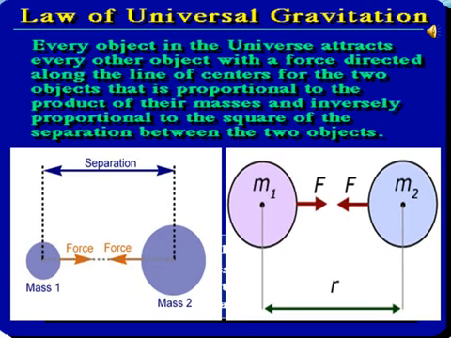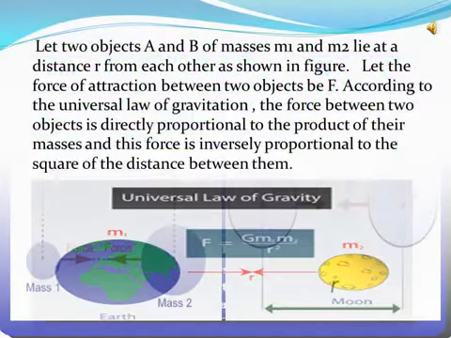Here, the force of attraction between two objects is directly proportional to the product of their masses and inversely proportional to the square of the distance separation between the two objects. The force is along the line joining the centers of the two objects.